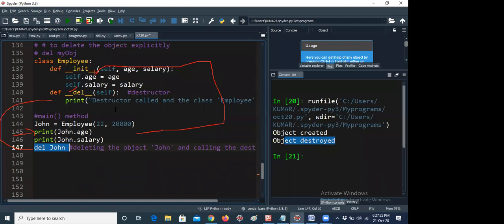Okay, so whenever the destructor is applied, you cannot access the particular object again. In the same way, you cannot access the particular methods as well. First let me run the program and I will tell you the difference.